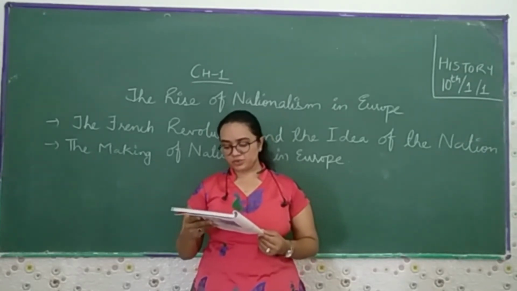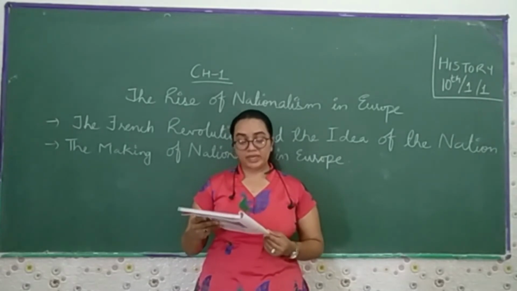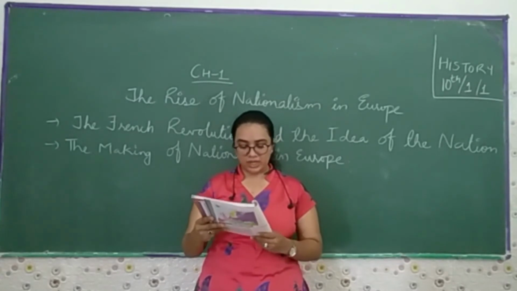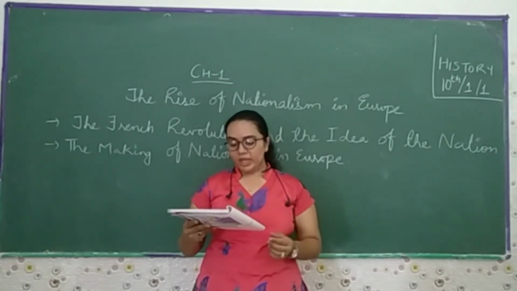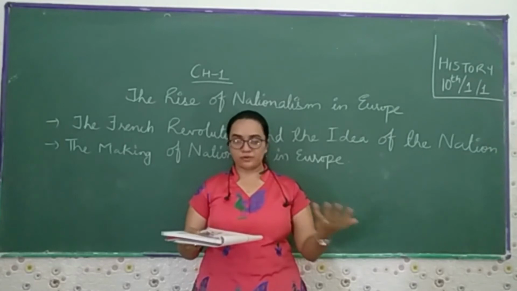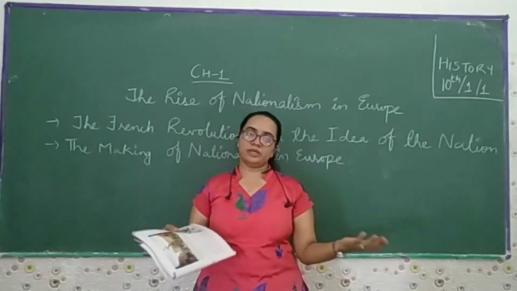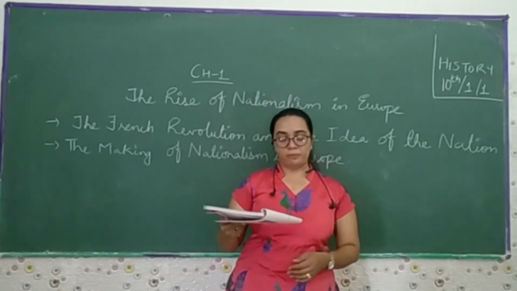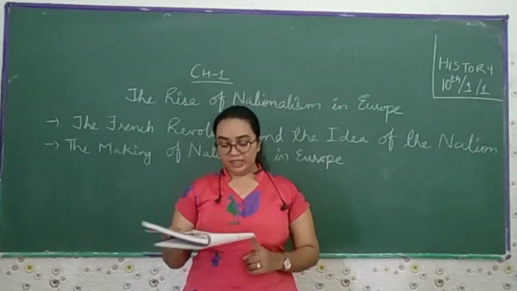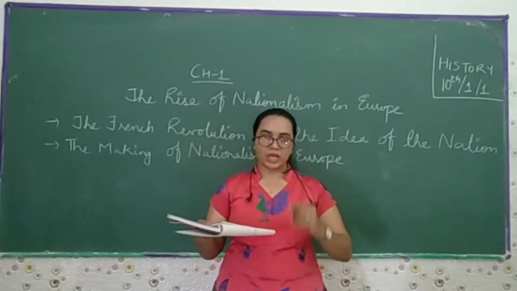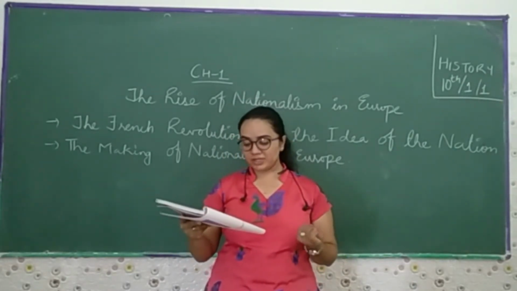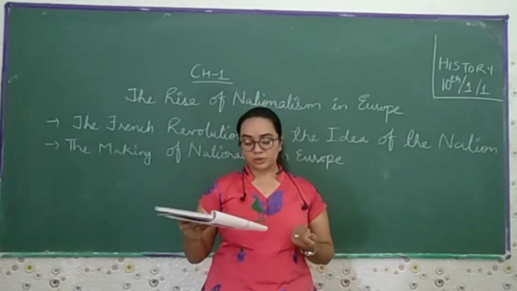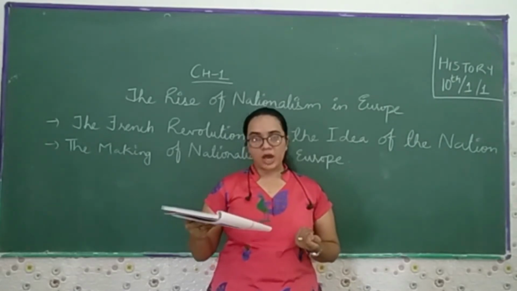This is a reference to the claim of the French as being liberators who opposed the monarchy in the territories they entered. Businessmen and small producers, as we have already discussed, enjoyed a new freedom. However, in the areas conquered, the reaction of the local population to French rule was mixed. Initially, in many places such as Holland and Switzerland, as well as in certain cities like Brussels, Mainz, Milan, and Warsaw, the French armies were welcomed as harbingers of liberty.